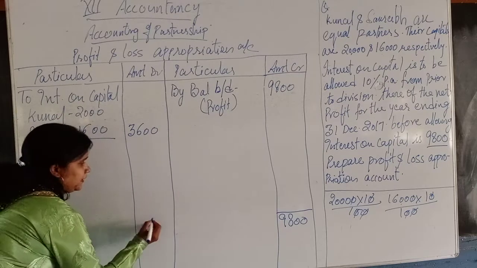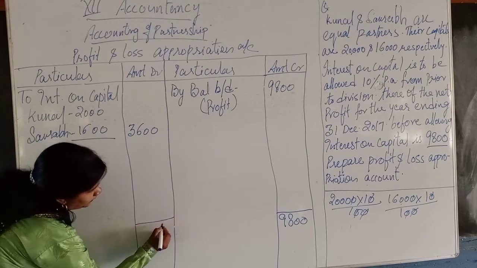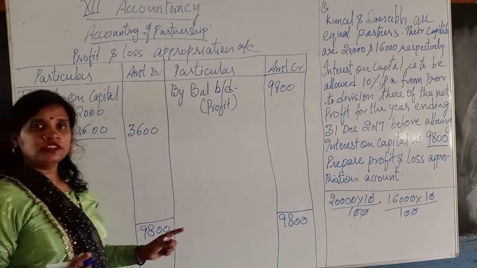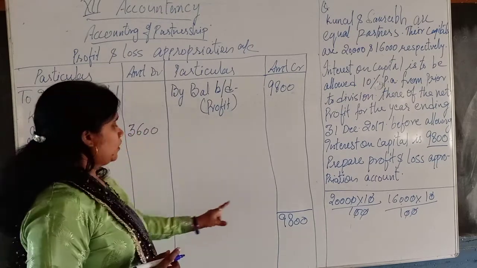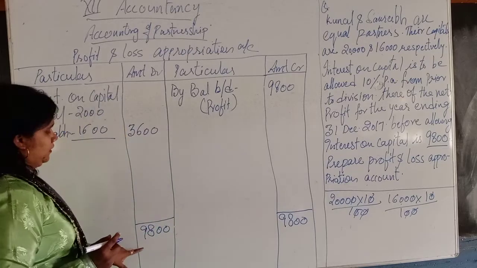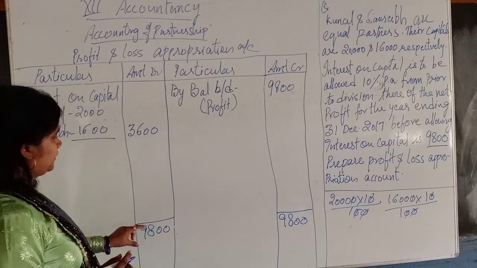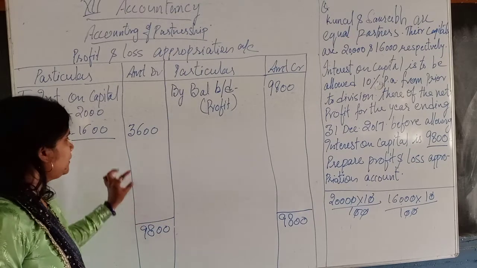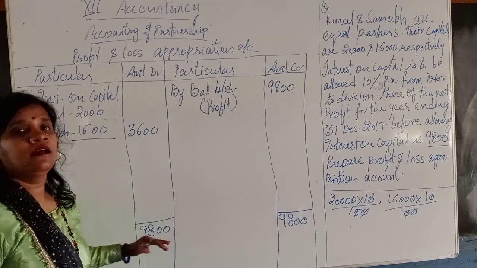The way of balancing is, we will write over here 9,800, 9,800. Now we will make the minus. Now how much amount we have to put here so that the account can be balanced?